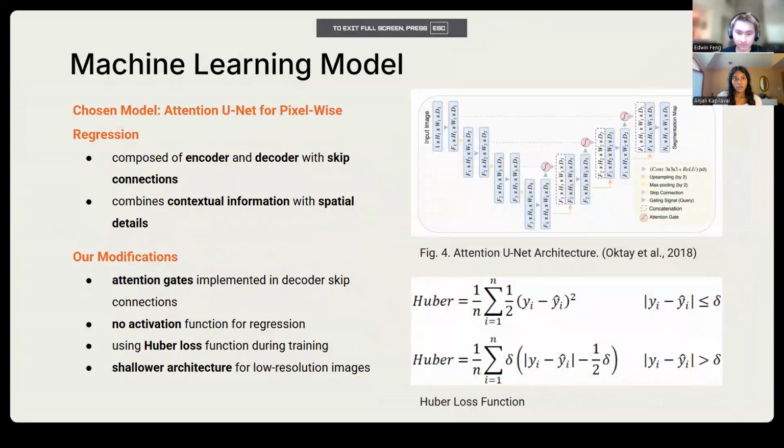We chose to repurpose the existing attention-based UNet model architecture for pixel-wise regression. A UNet is a convolutional neural network with symmetric encoder-decoder structure, and this version has skip connections and attention gates. We did not use an activation function because our task is a regression task, not a classification task. Additionally, since our image resolution was 32 by 32, we had a shallower network architecture. Finally, we trained the model using the Huber loss function, a combination of mean squared error and mean absolute error.